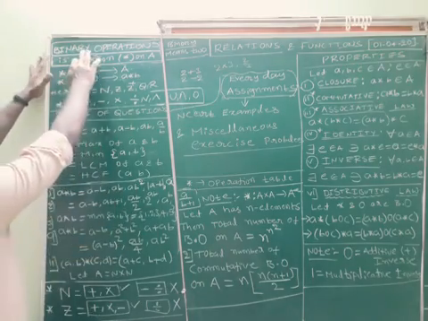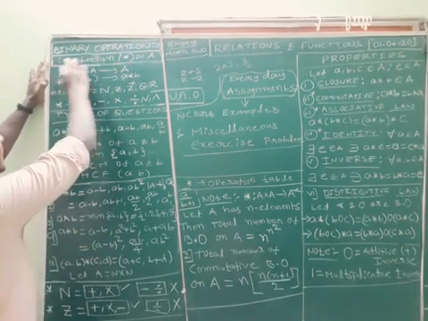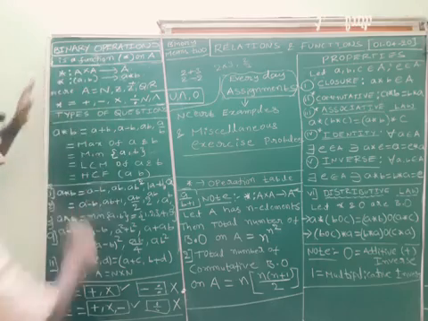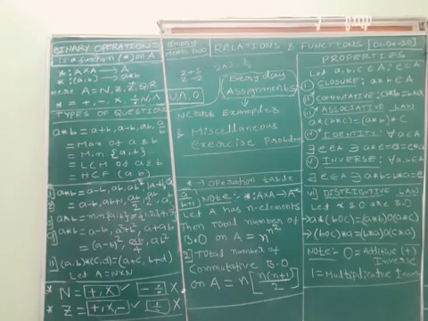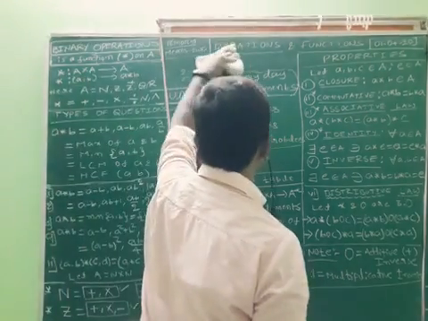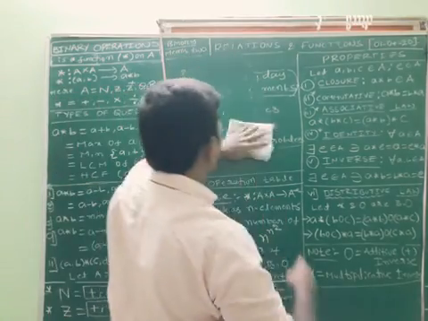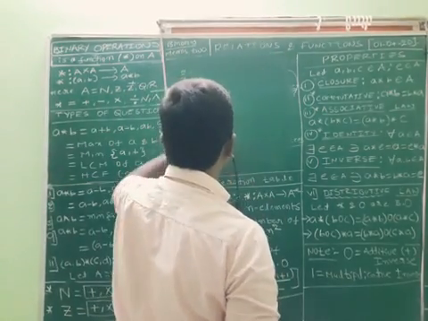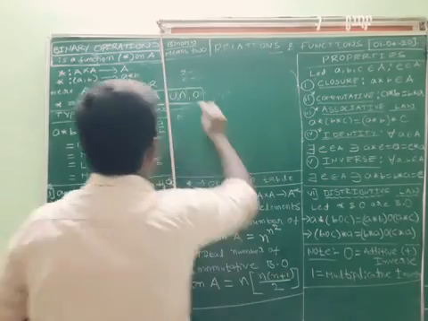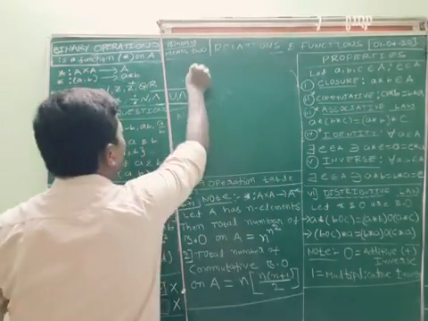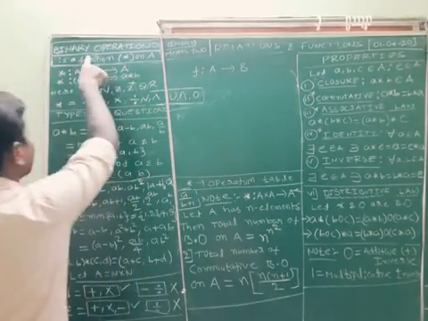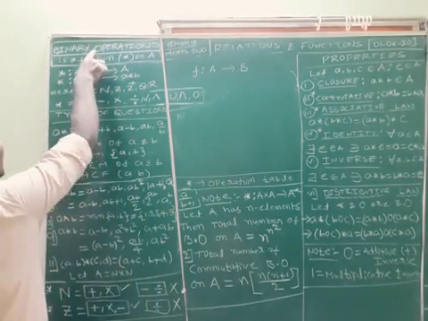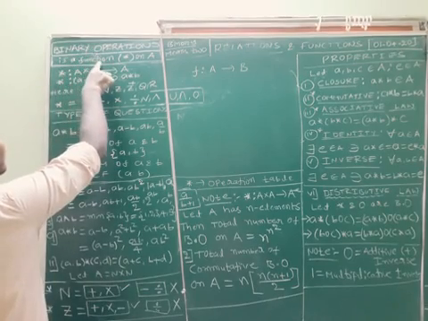Here, a binary operation is always a function. Every function has a domain as well as a codomain. I am going to explain everything. Generally, we write the function f from A to B. In the same way, I said that a binary operation is also a function.